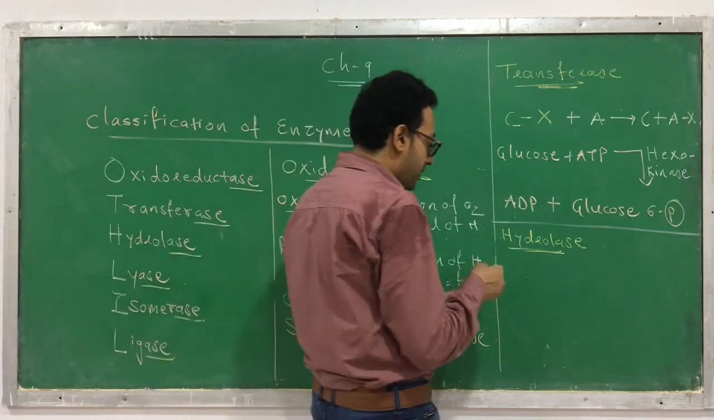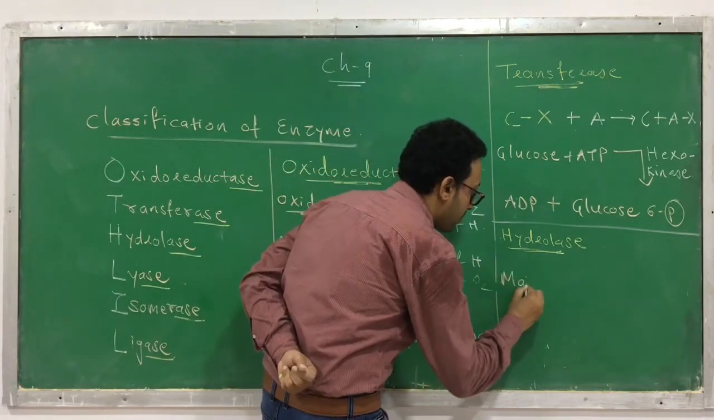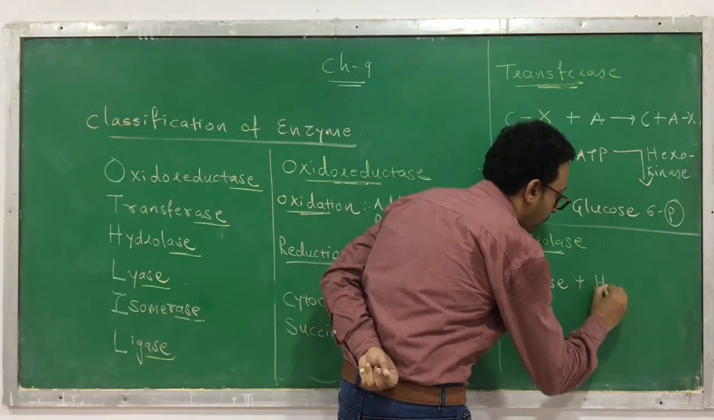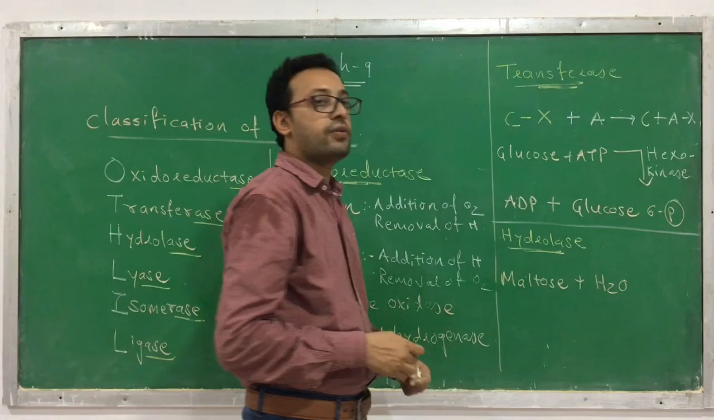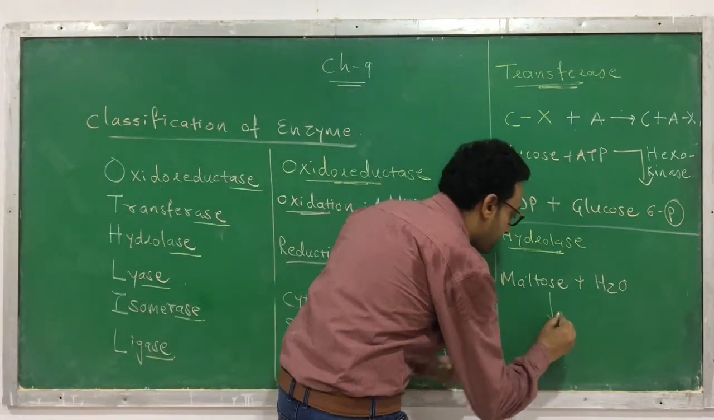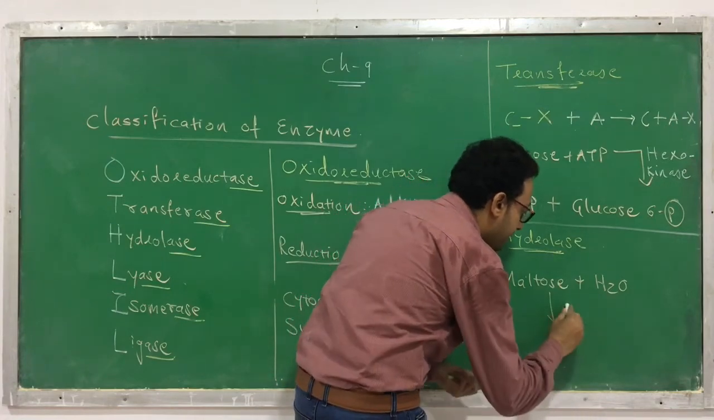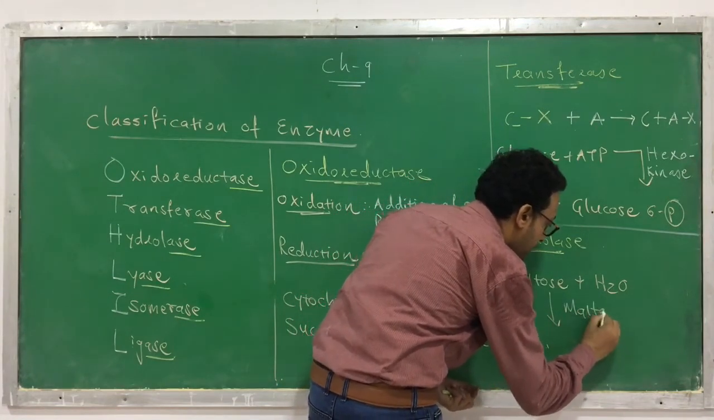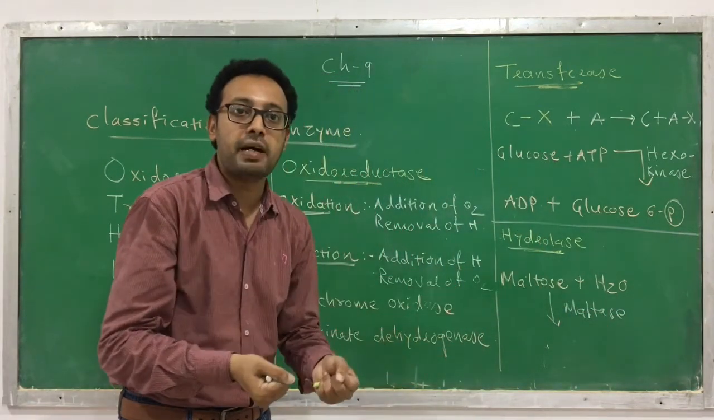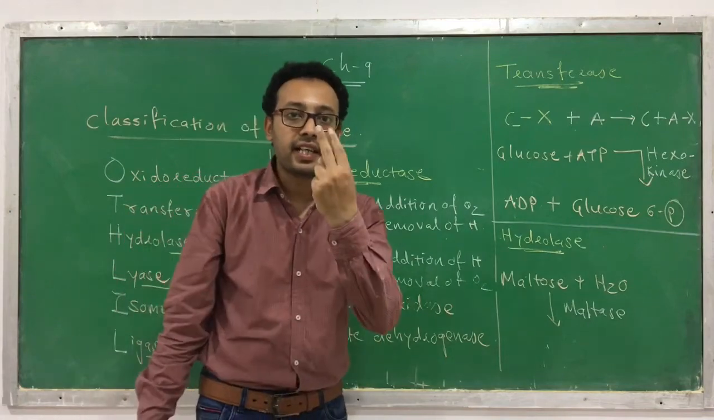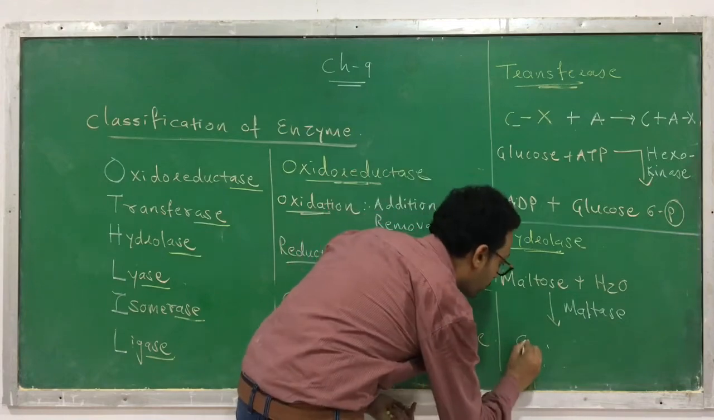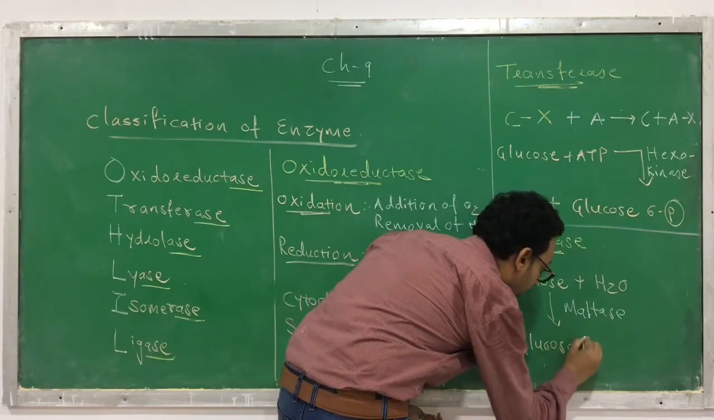Like for an example, I will give you an easy example. You know that maltose. Maltose plus water. This is water because here the breakdown takes place in the presence of water. Maltose plus water in the presence of an enzyme called maltase. This is an enzyme which will catalyze. So here the maltose molecule gets broken, and you know what maltose is? Maltose is a disaccharide. It contains 2 units of monosaccharide. So it breaks and it forms glucose plus glucose.